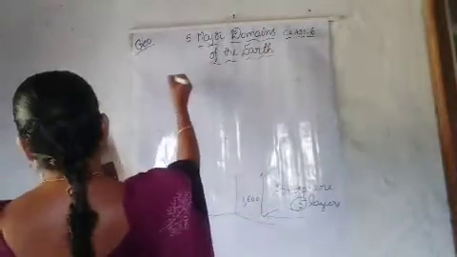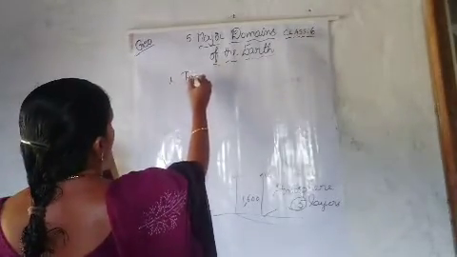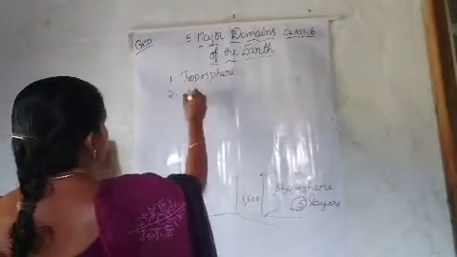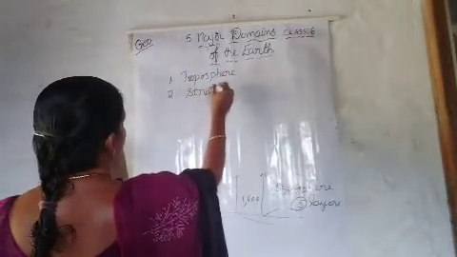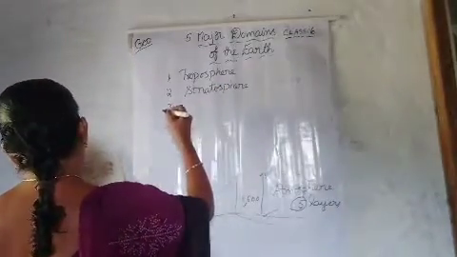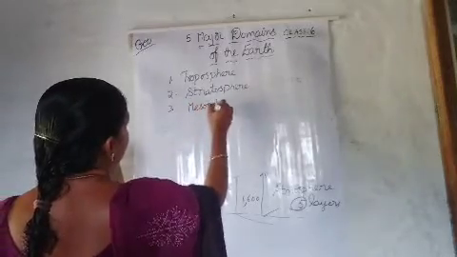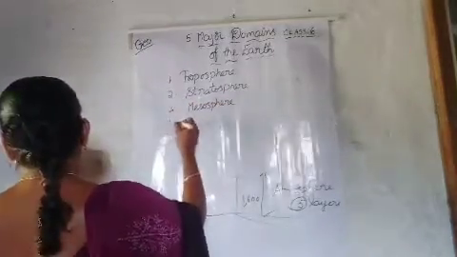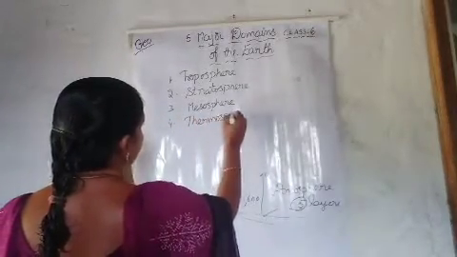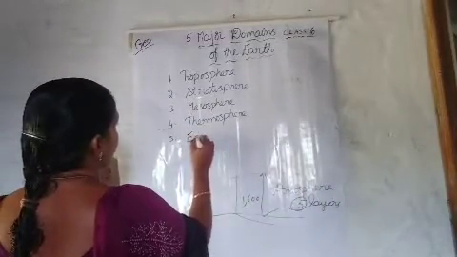First one is troposphere. Second one is stratosphere. The third one is mesosphere. The fourth one is thermosphere. And the fifth one is exosphere.